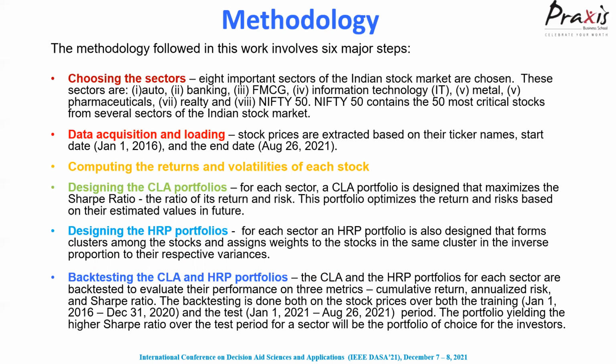Here we can mention that the Nifty 50 are those 50 stocks which are most critical in the Indian economy, chosen from different sectors. We'll see later in the talk, they reflect the overall sentiment in the Indian market so far as the stock exchanges are concerned.